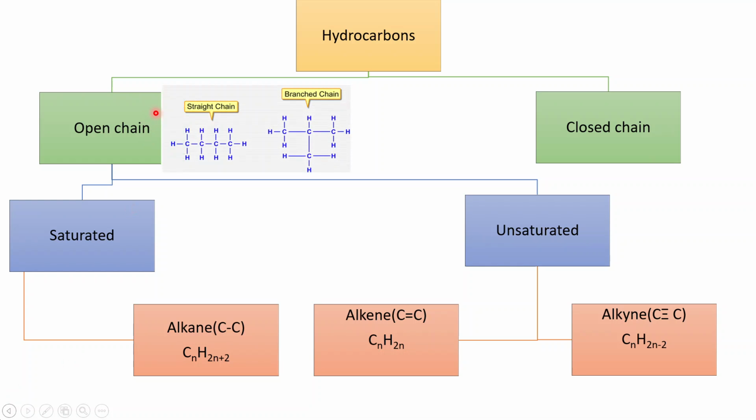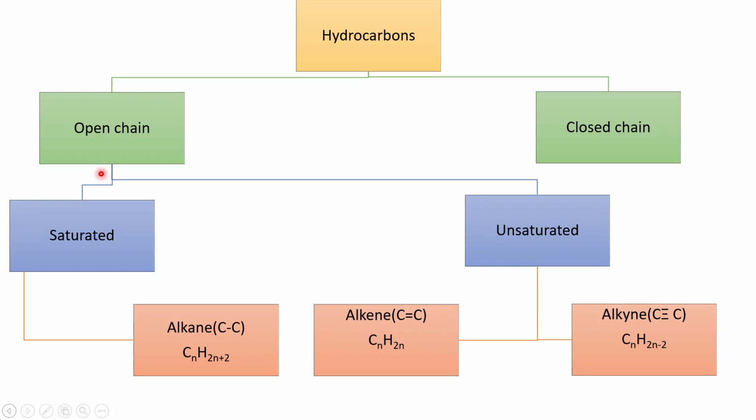Open chain compounds could be straight chain or branched chain. Closed chain compounds are also called cyclic compounds. They have a ring-like structure. Cyclic hydrocarbons contain three or more carbon atoms in their molecules.